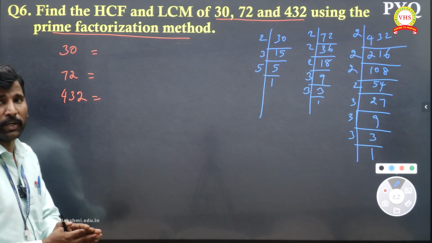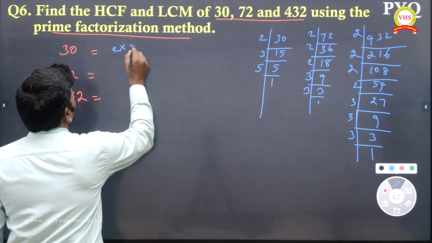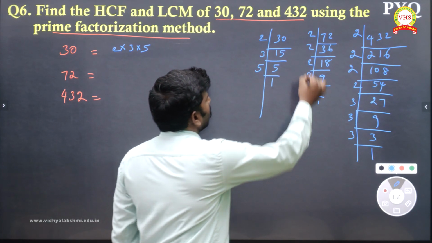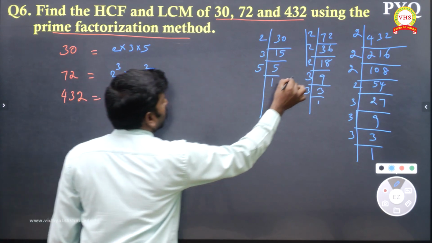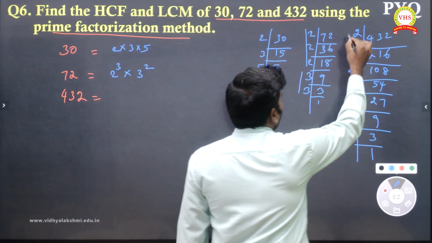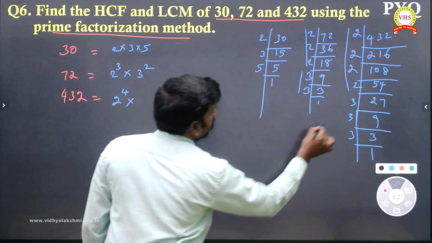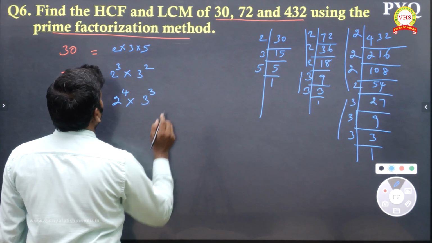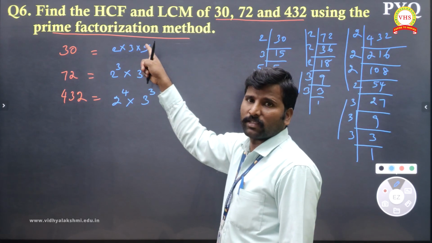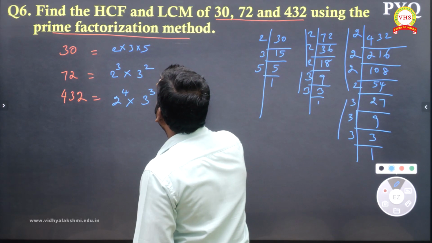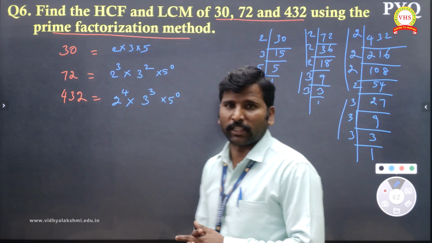Like this when you take prime factors, you must be careful, you should not make mistakes. 30 means 2 into 3 into 5. For 72, 2 is coming 3 times, so 2 power 3 multiply 3 power 2, because 3 is coming twice. Here 2 is coming 4 times, so 2 power 4 multiply 3 power 3. In all the numbers we have 2 and 3, but here 5 is extra, so we write 5 power 0 here also. Then it is very easy to find HCF and LCM.